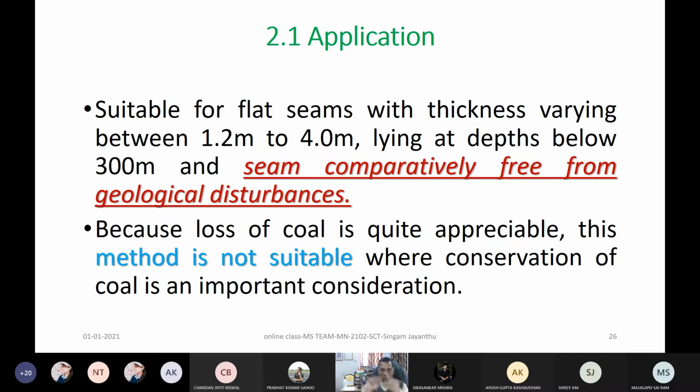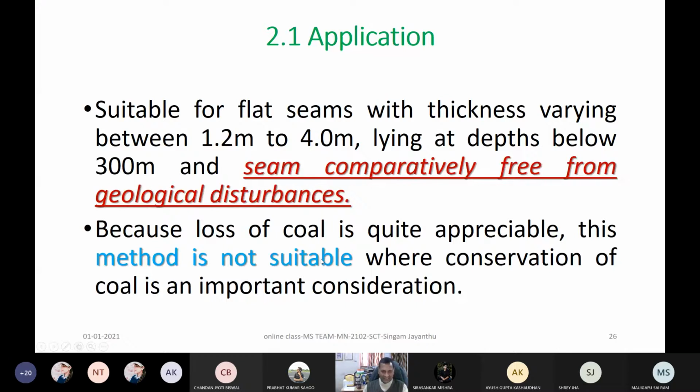If pillar size means center to center of the pillar, and that pillar size is 30 meters, and the gallery width is 4 meters, with a square pillar, what is the percentage of extraction during development? This is in line with conservation. This method is not suitable where conservation of coal is important.